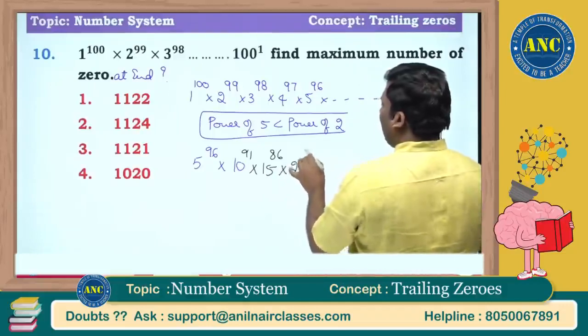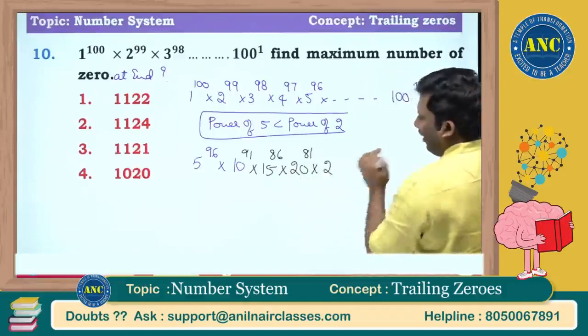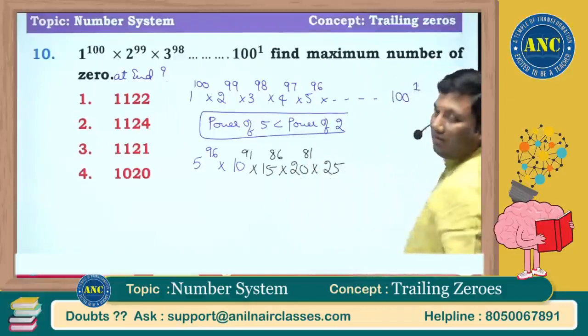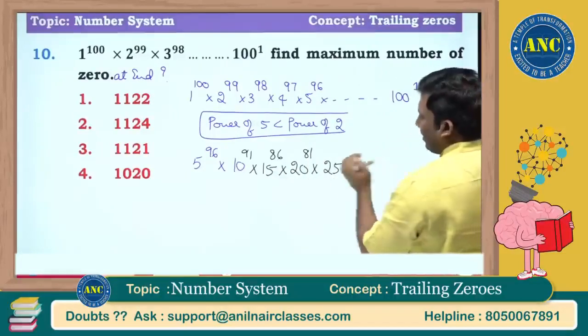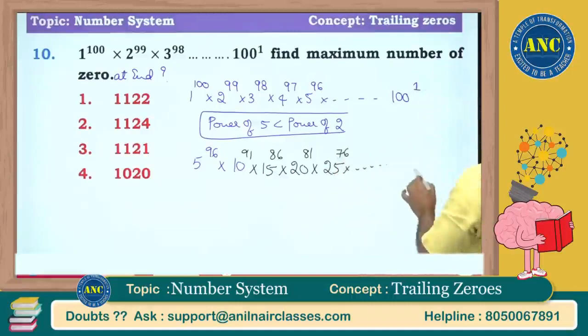Here there is a 5 increase, here a 5 decrease, here a 5 increase, and again a 5 decrease. I hope it is clear. And so on up to 100 power 1.